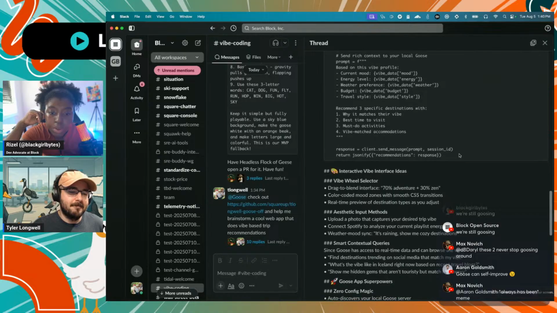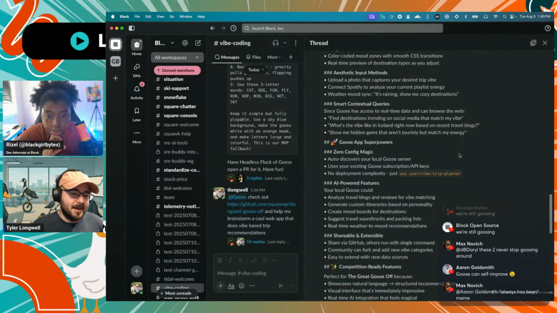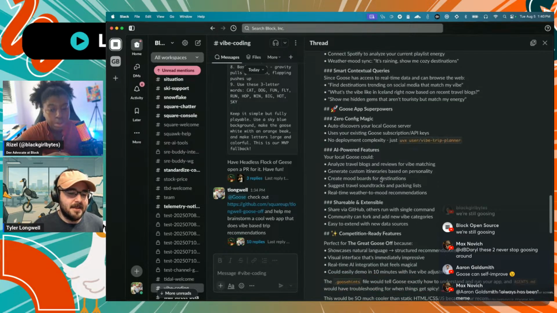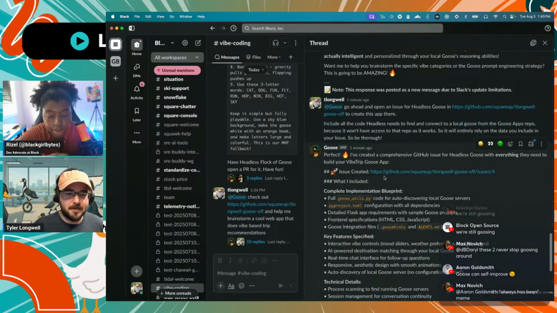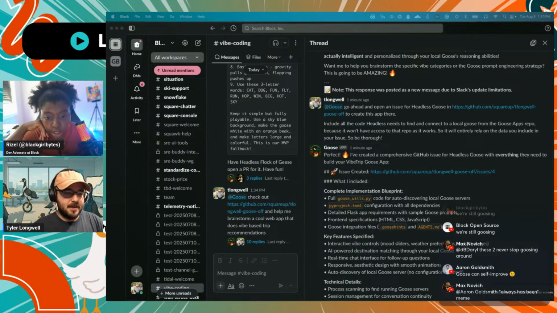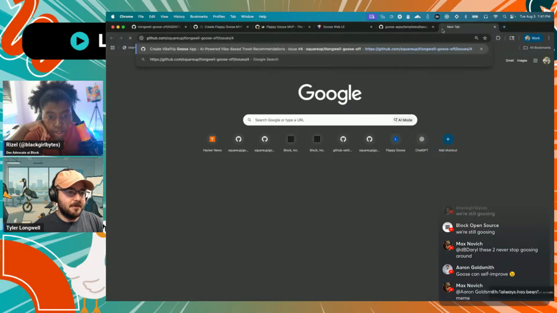It told me a few things about how it would use the AI power, the inference, to make the app interesting. And how we'd run it, because Goose Apps, that little framework, tells your Goose how to create the apps, share them, and run them. And I said, that sounds great, and go ahead and open an issue. So it did. And now we can take a look and see what the GitHub issue looks like.